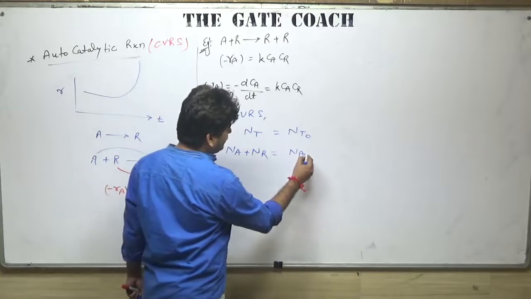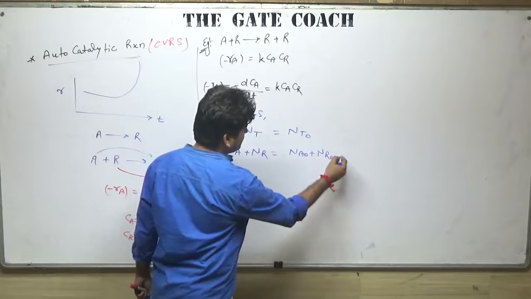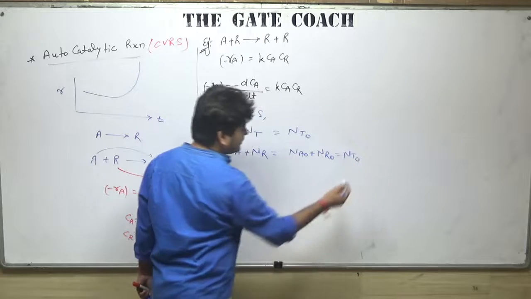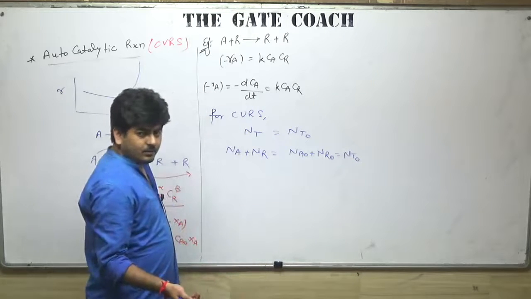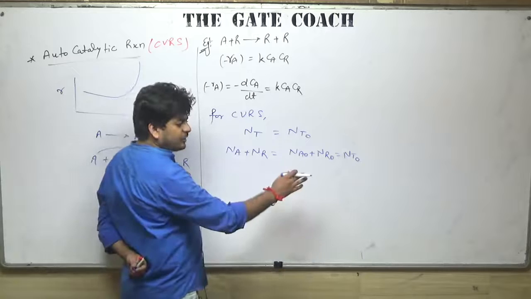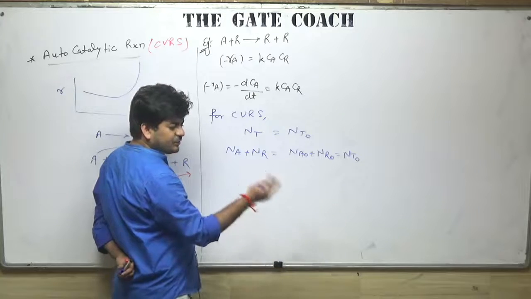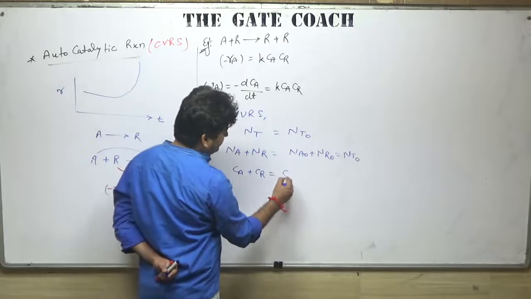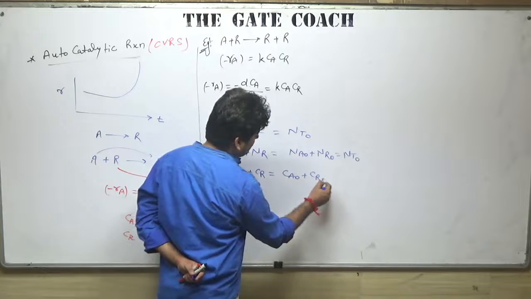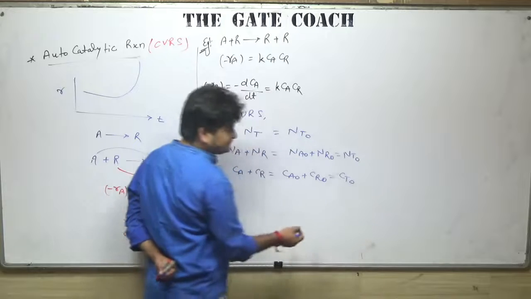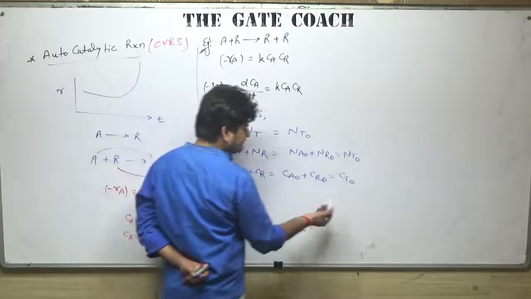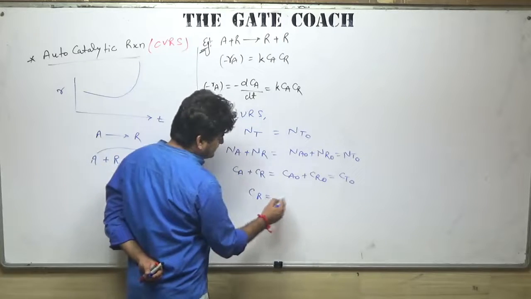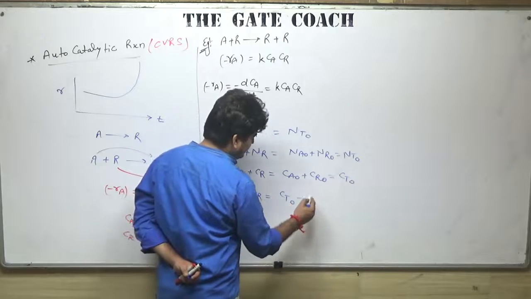Initially it will be Na naught plus Nr naught, let's say Nt naught. If you divide this by volume, we know that V is equal to V naught for CVRS. So Ca plus Cr will be equal to Ca naught plus Cr naught, or you can say Ct naught. So what will be Cr? Cr will be Ct naught minus Ca.